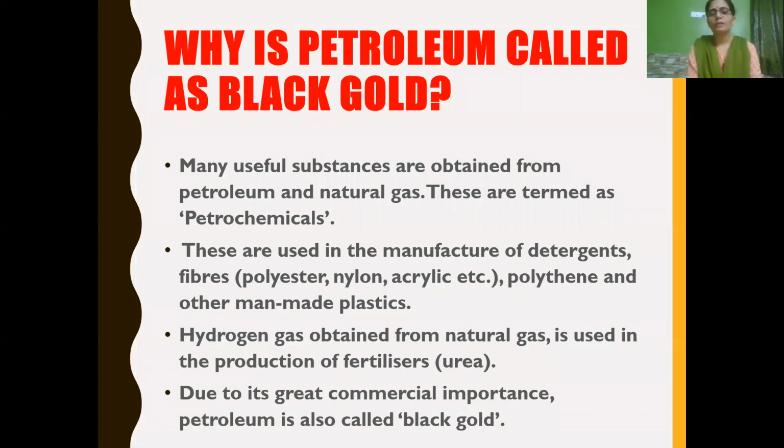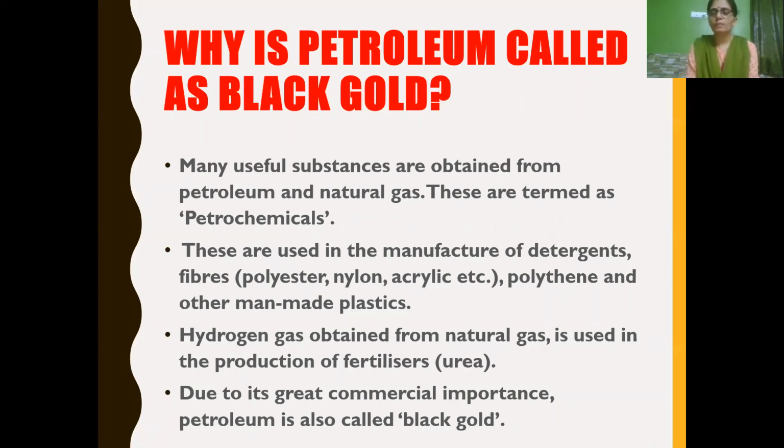And then we have learned why petroleum is called black gold. Many useful substances are obtained from petroleum and natural gas. Together they are termed as petrochemicals. So what are petrochemicals?